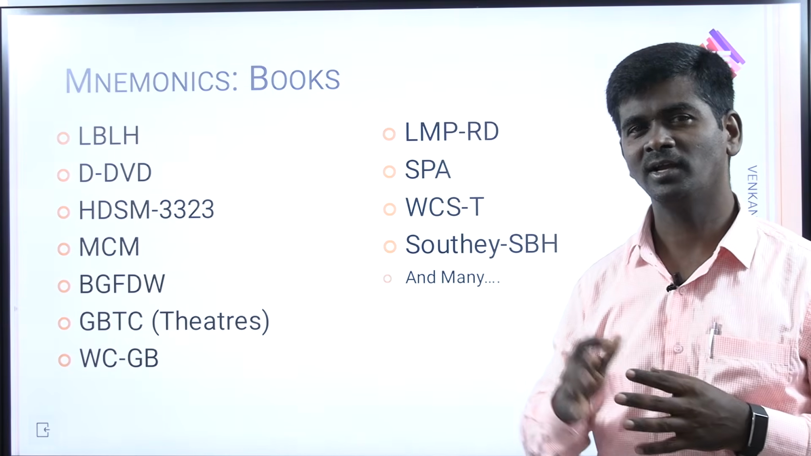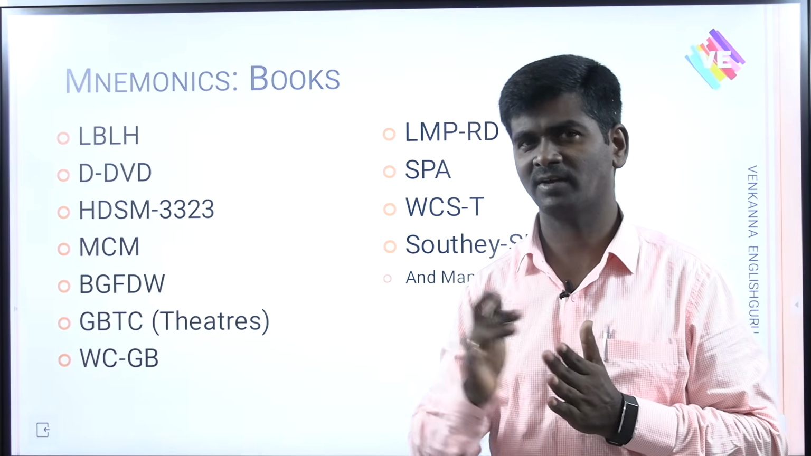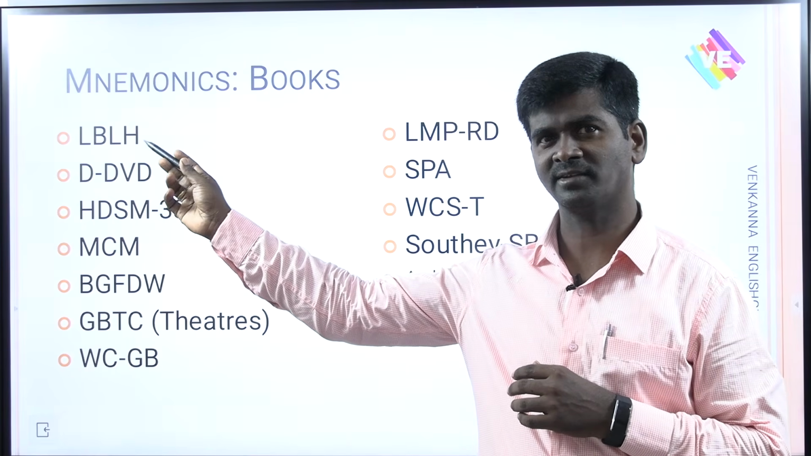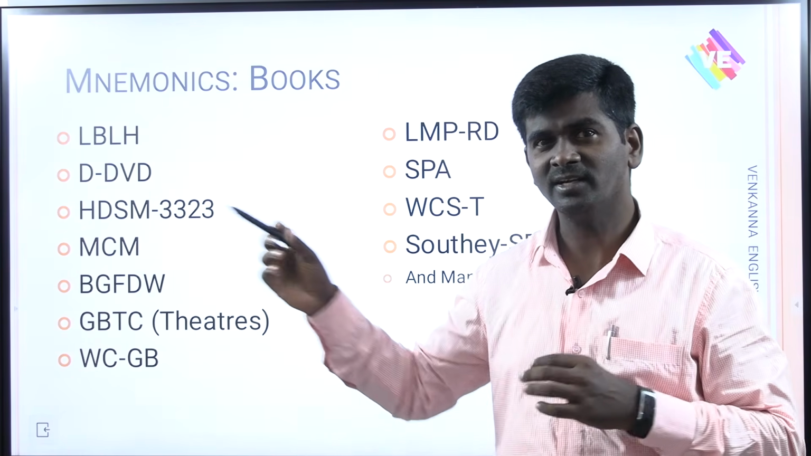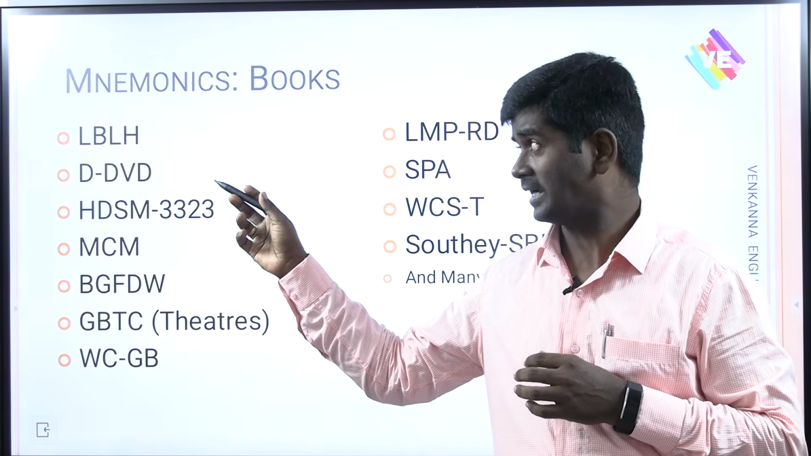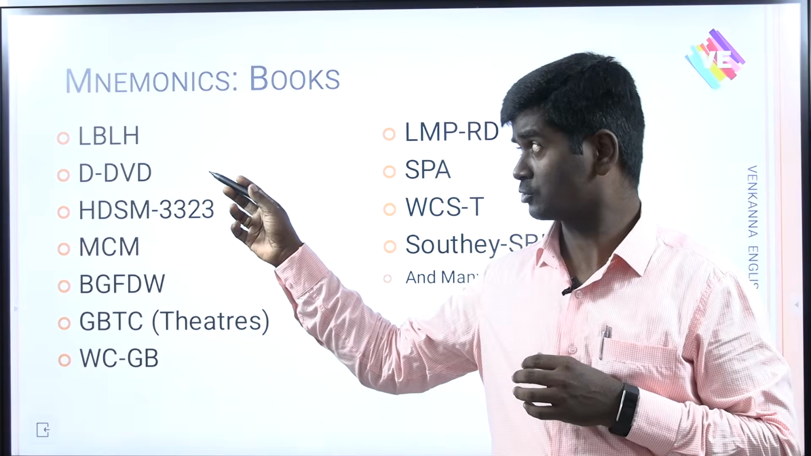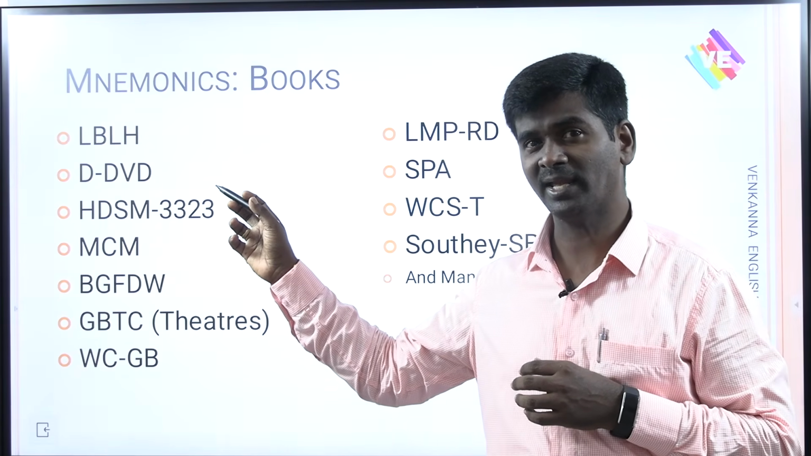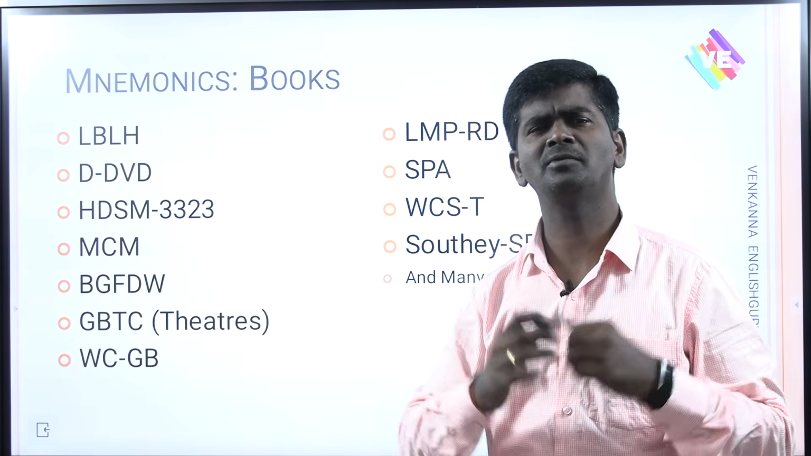Example, LBLH. For example, the parts of Gulliver's Travels: Voyage to Lilliput, Brobdingnag, Laputa, Houyhnhnms. DDVD, the parts of Pilgrim's Progress: Slough of Despond, Vanity Fair, Doubting Castle, Valley of the Shadow of Death. Like that you should be able to remember.